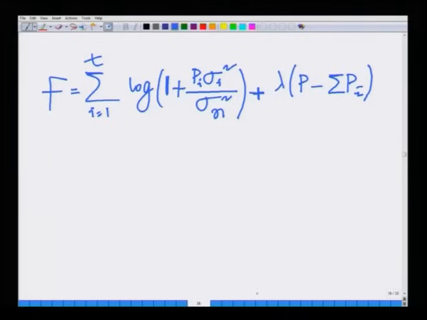Okay. So, this is nothing but the Lagrange multiplier.